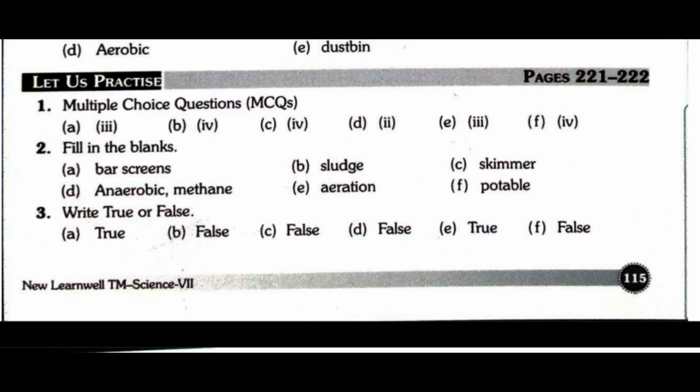In WWTP, dash remove solid materials. A is bar screens. Organic matter that settles down in the sedimentation tank is called sludge. Okay, then question C: a dash is used to remove oil and grease in primary treatment of water. Skimmer.